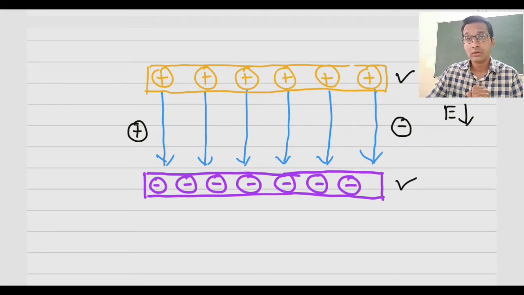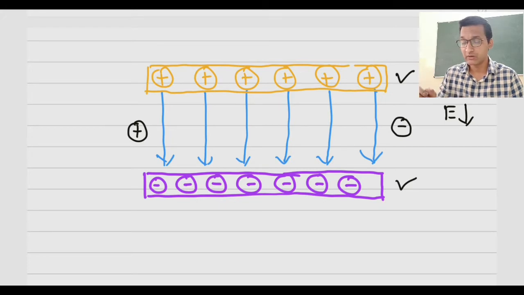Now, things are going to happen similar to the gravitational field. What is the difference here? Here we have two types of charges, and the forces on them will depend on the nature of the charge. Whereas in gravitational field, there was only one direction of the force, that is downwards.